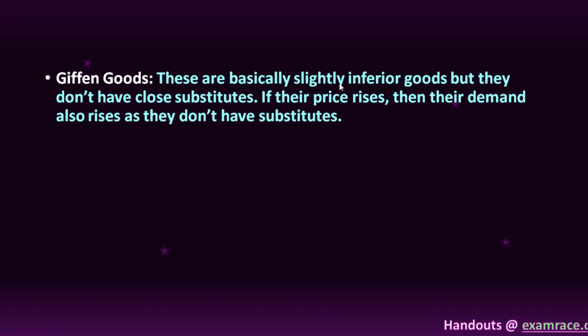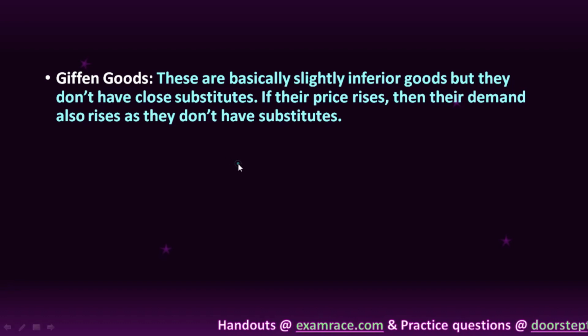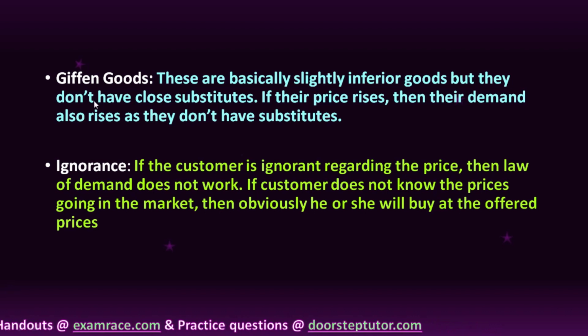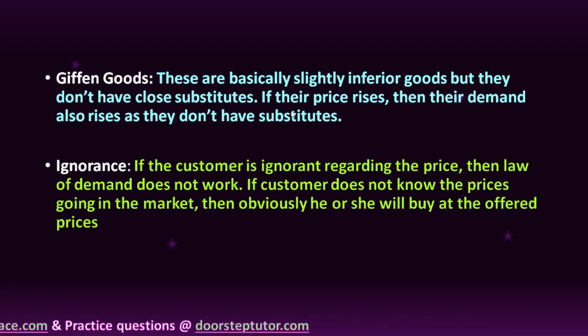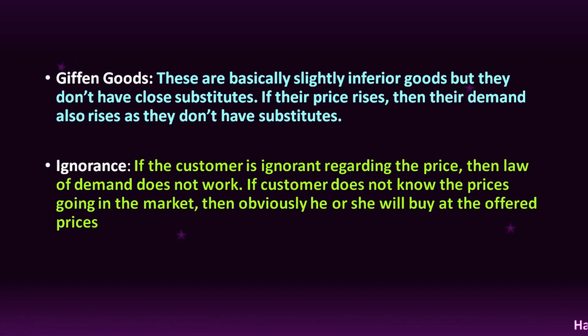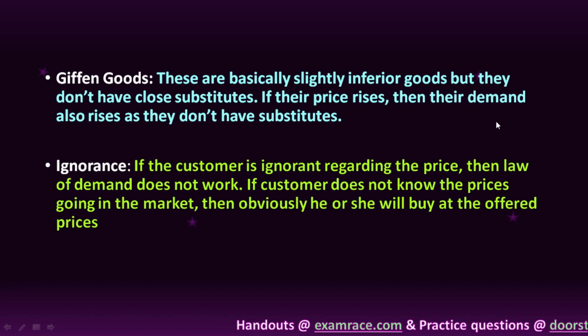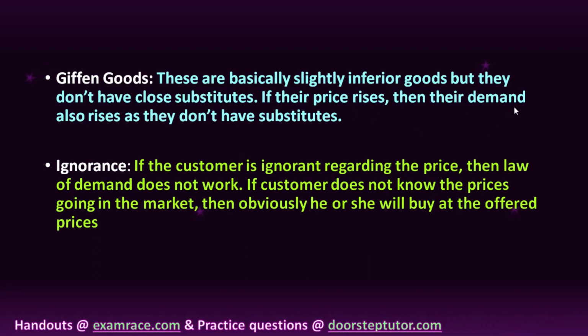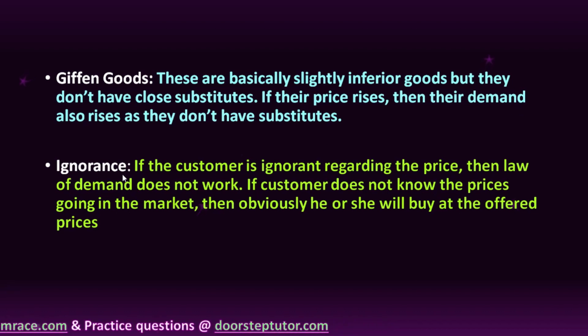Now, Giffen goods. These are slightly inferior goods, but they don't have close substitutes. Imagine if their price rises, then the demand also rises, because they are scarce. Whenever things are scarce, people are scared and are ready to pay the price for the product, even if the price is high. So the demand will also increase.